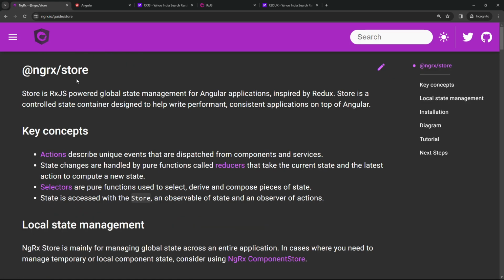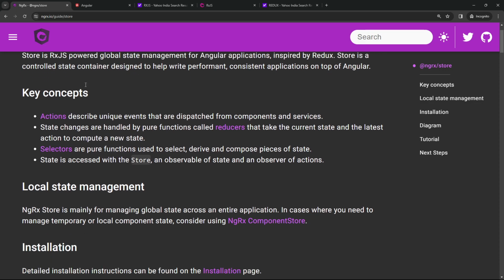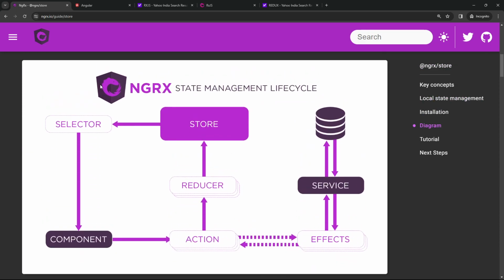So for the store, if we want to grab a direct thing, we should look at this diagram. Within this diagram, you can see that the NGRX state management lifecycle is somewhat like this. Now here you can see a bunch of things: the selector, the component, the store, the reducer, the action, the effects, and the services. But let me simplify this concept.